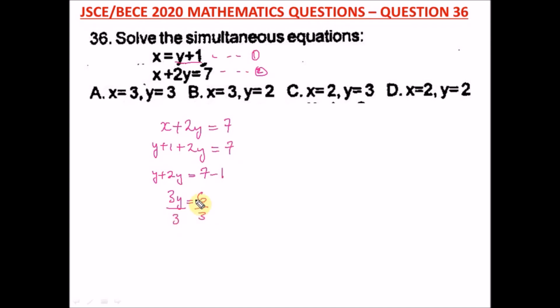If this was a theory question, you have to write the steps. All right, this is OBJ. That's why I'm not writing the steps. For your theory, I've done 20 theory questions solved from 2017, 2018, 2019, and I've shown you the way to answer your theory section in maths. You have to write your steps. You don't jump your steps, because each step takes a point. It takes a mark.